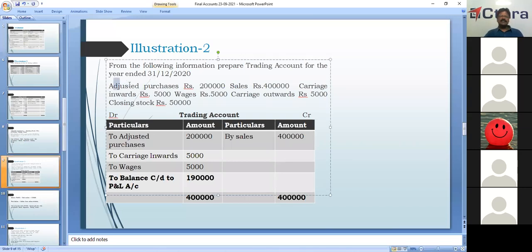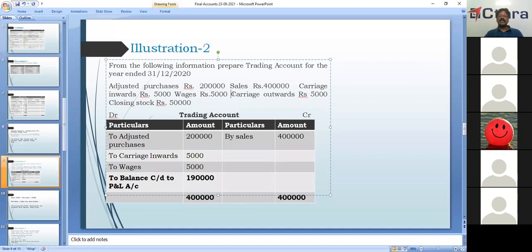He has given adjusted purchases 2 lakhs, sales 4 lakhs, carriage inwards 5,000, wages 5,000, carriage outwards 5,000, and closing stock. Carriage outwards is not a direct expense, so it will not come in the trading account.